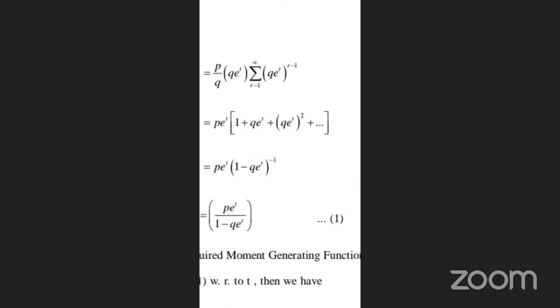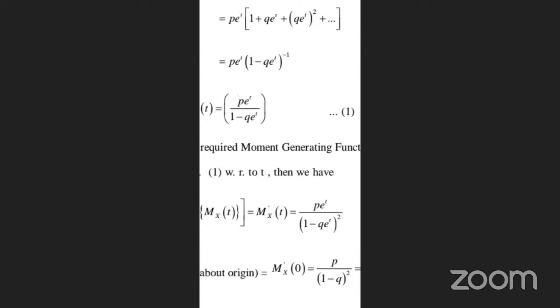1 plus q e power t plus q e power t whole square plus q e power t whole cube and so on. We are taking this here, correct or not? Yes, sir. So p e power t times (1 minus q e power t) whole inverse. Right? m x of t is equal to p e power t by 1 minus q e power t.